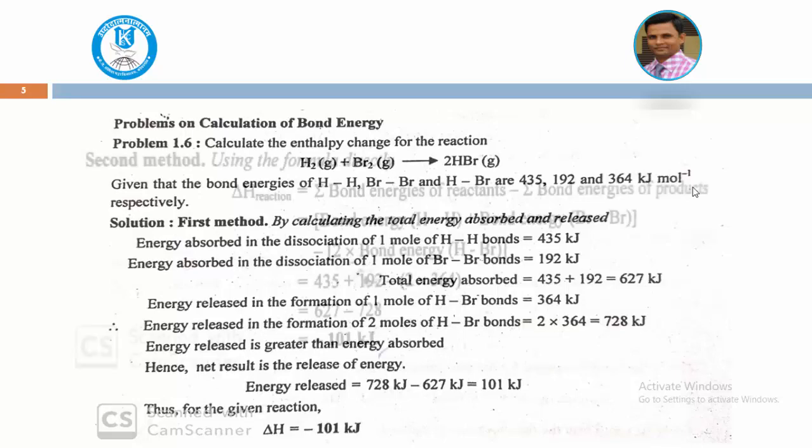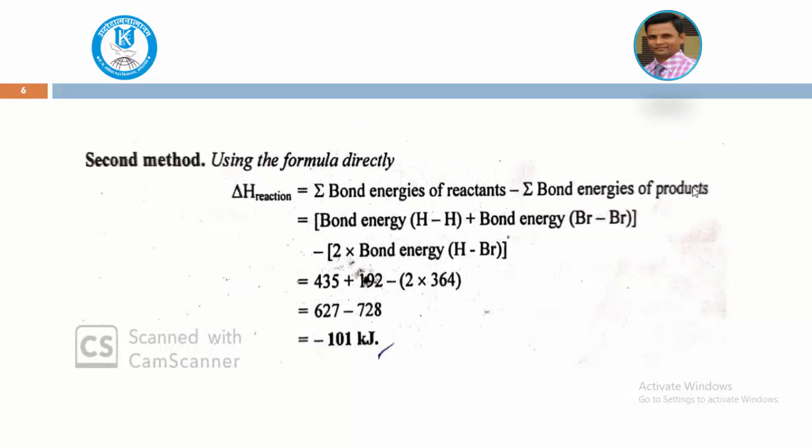Now let us see the second method, which is directly using the formula. What is the formula? Delta H of reaction, as we already saw, is the summation of bond energies of the reactants minus the bond energies of the products. The bond energy of H-H and the bond energy of Br-Br, we have to add both, the reactants together, minus the bond energies of the product. The product is HBr, but here 2 moles are there, therefore you multiply: 435 plus 192, this is the reactant, minus 2 into 364.